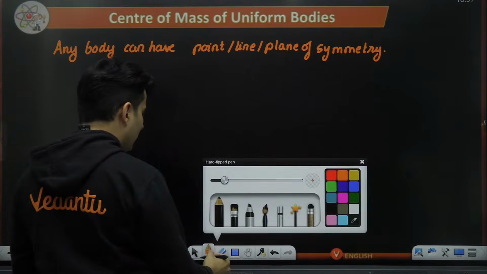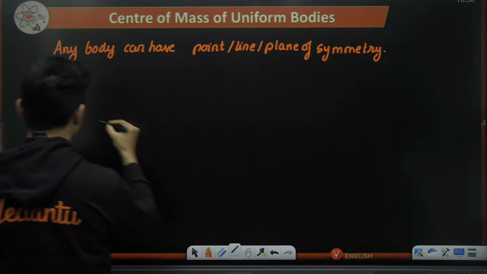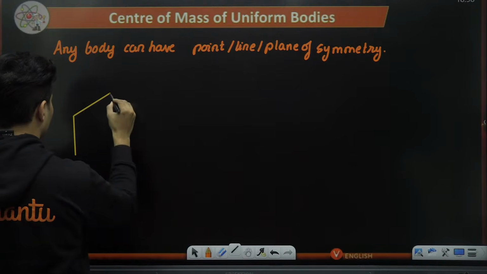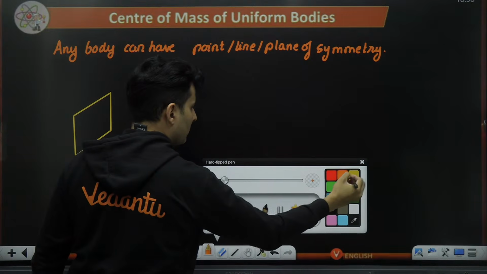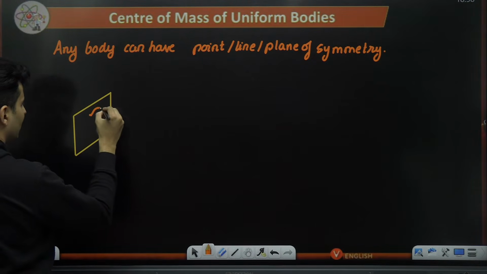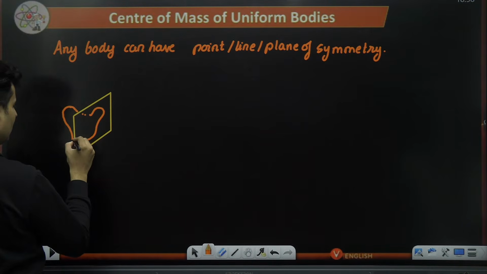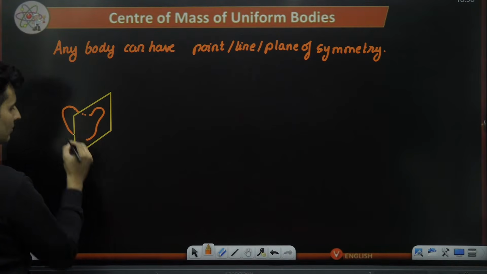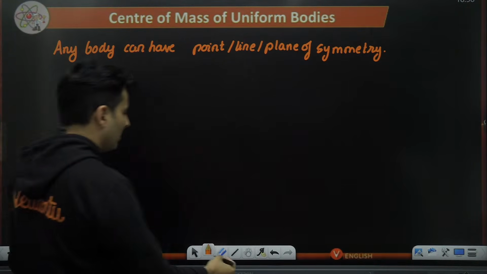Like I can show this maybe like this. This is a plane of symmetry where maybe something is there like this, so on the other side it also has the same thing. Some three-dimensional object.